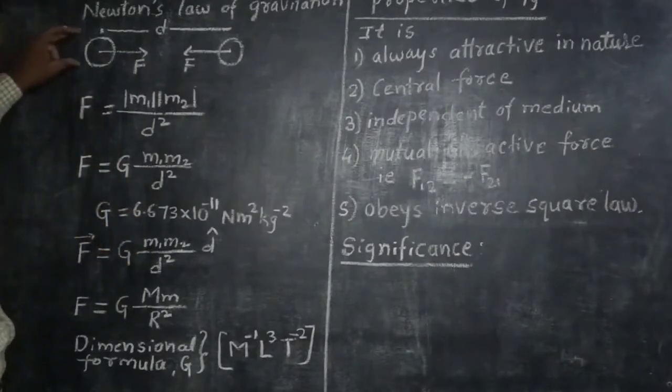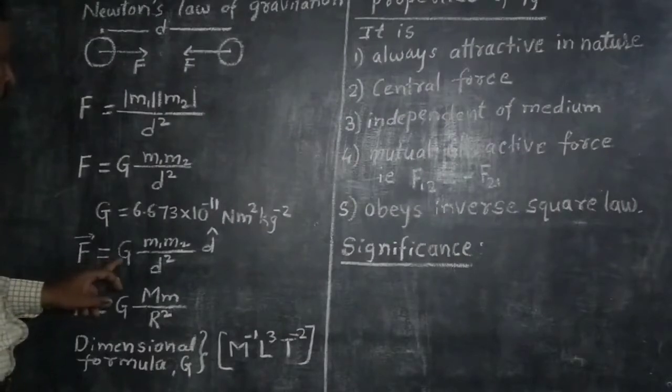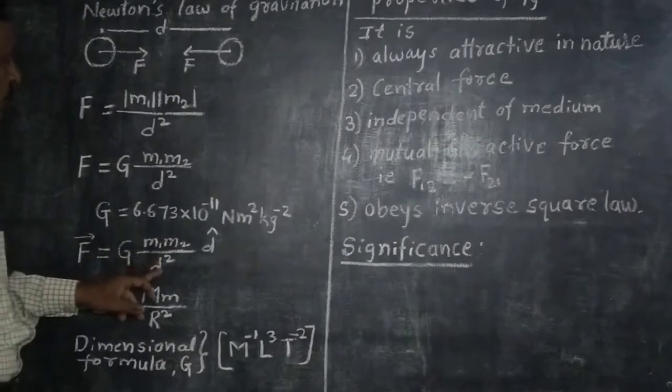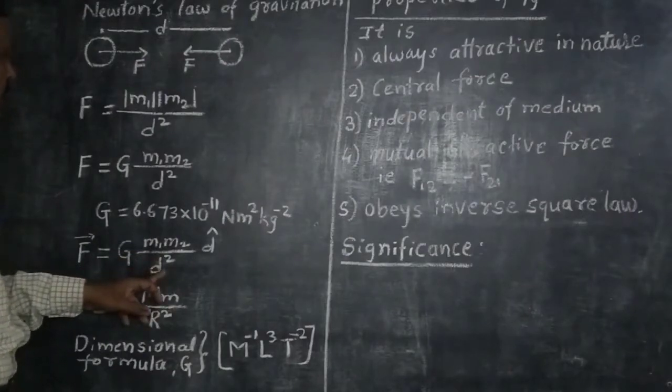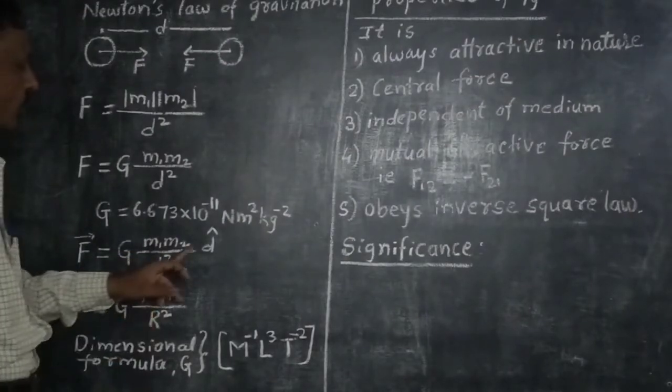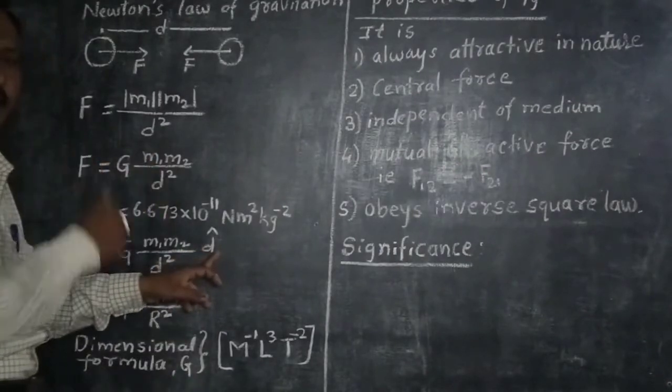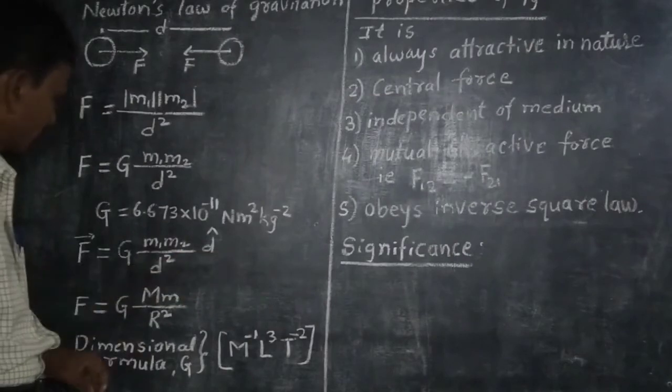Therefore, the vector form can also be written as F12 is equal to G m1 m2 upon d12 square into d21 cap, because the forces act in opposite directions.